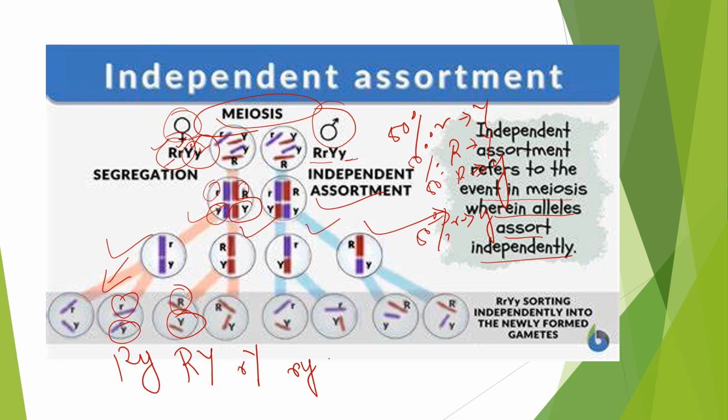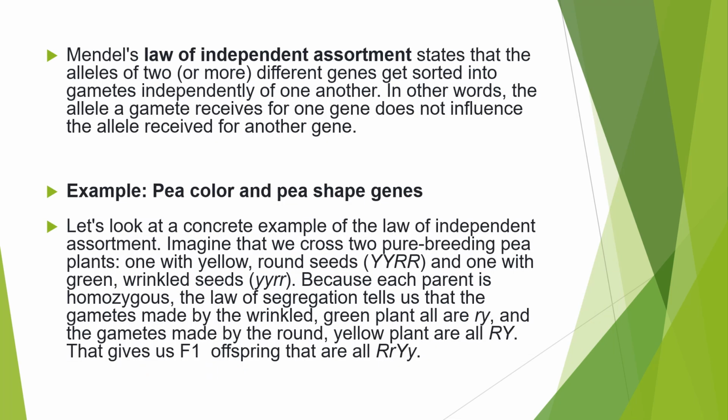and von Tschermak. What Mendel proposed, we have studied, is the law of independent assortment, which states that alleles of 2 or different genes, that is 2 genes we have seen, get assorted into gametes independently. So they are independent of one another. In other words, the allele a gamete receives for one gene does not influence the allele received for another gene. They are not being influenced by the other. Each and every one is individual. They are independent of one another.